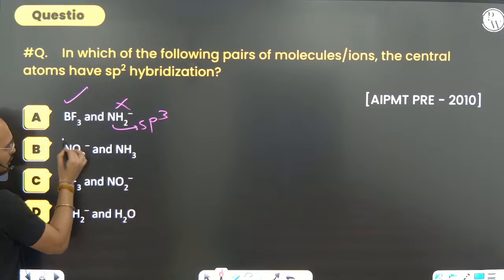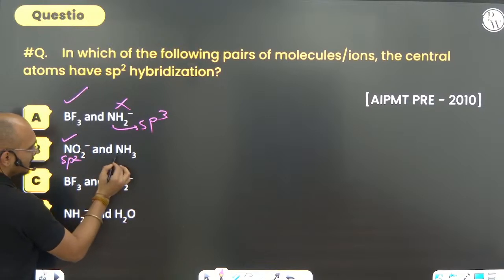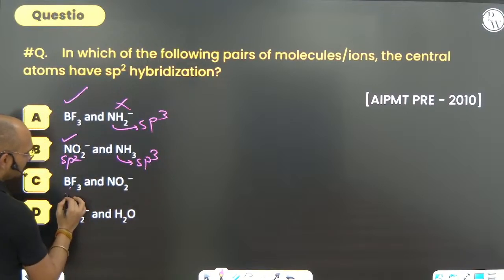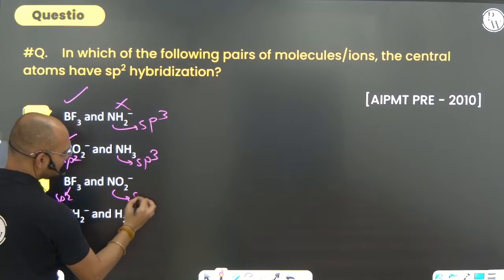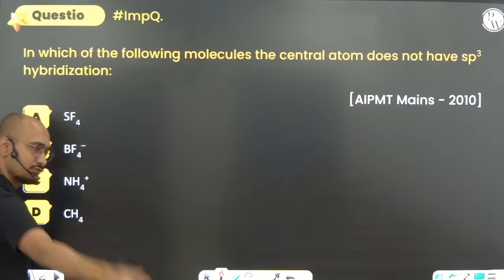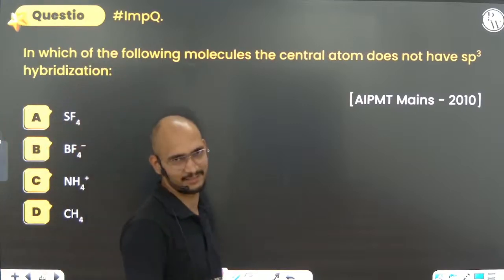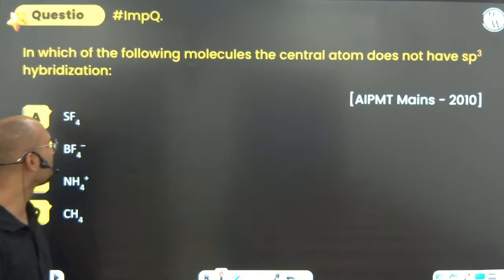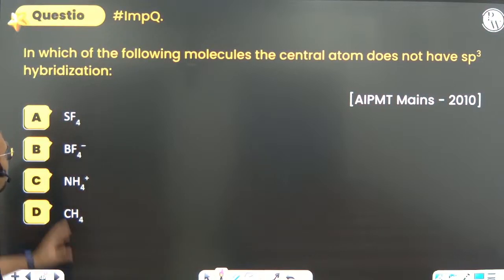NO2 minus, yes, of course it is sp2. NH3, no, it is sp3. BF3, yes, sp2. NO2 minus sp2. Option C is the correct one. Go and check half of V plus M minus C plus A. Do it, very easy. Now, in which of the following molecules does the central atom not have sp3 hybridization?